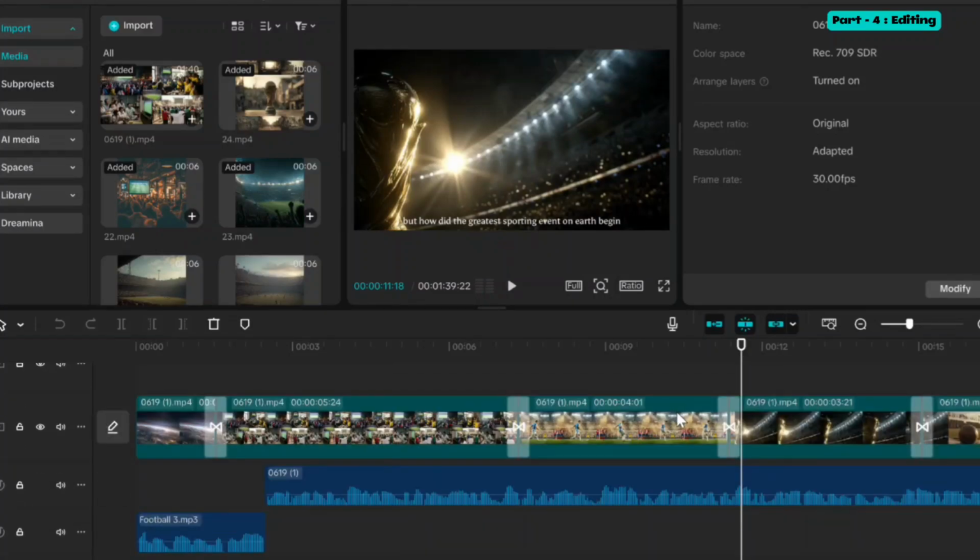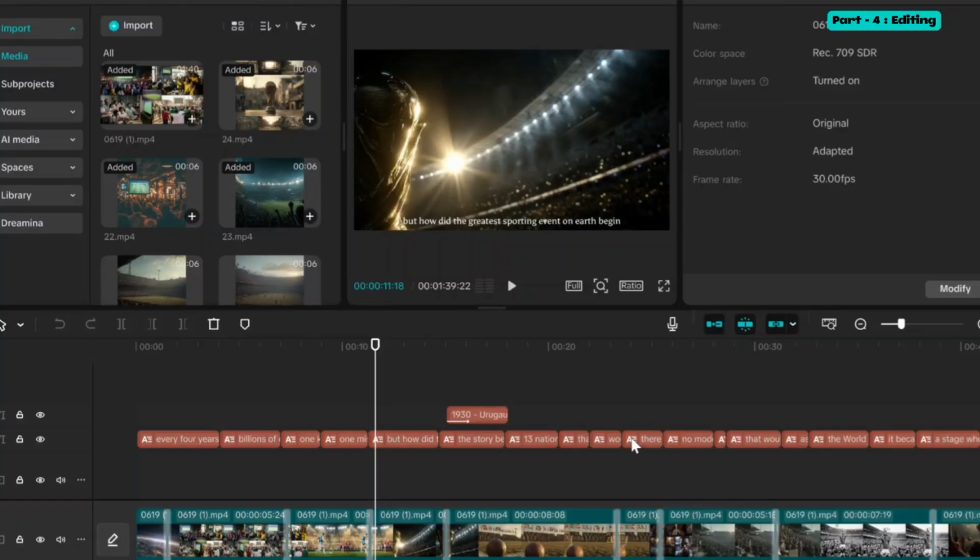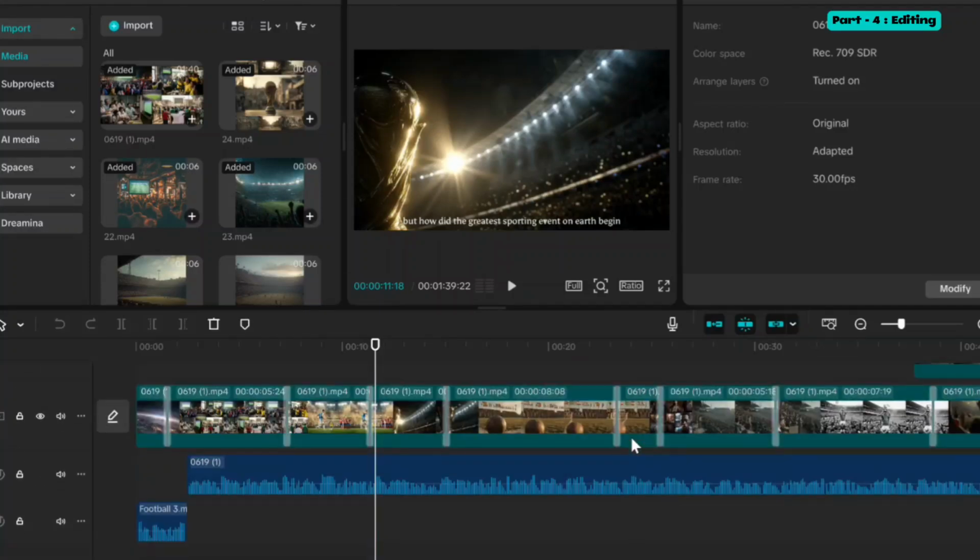In the same way, you can edit your complete documentary using any video editor of your choice. And once the editing is complete, simply export your final video.